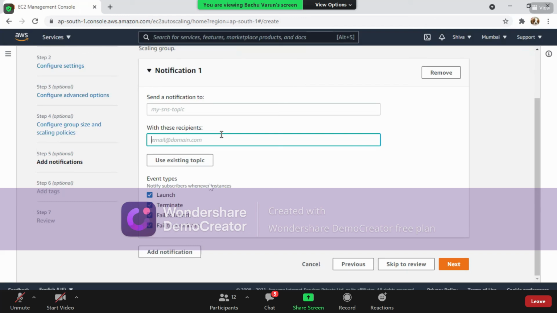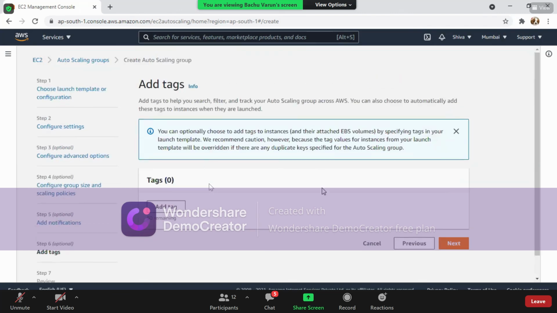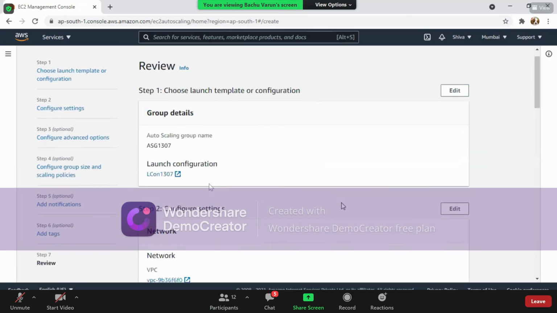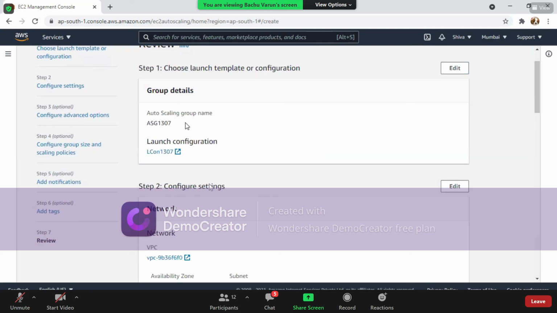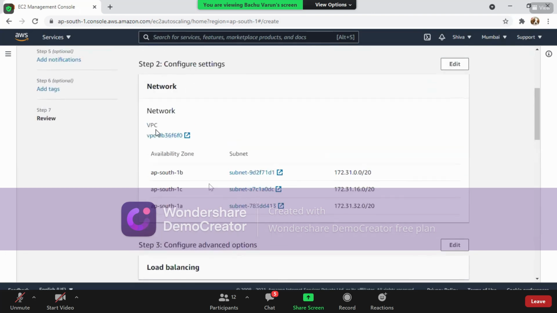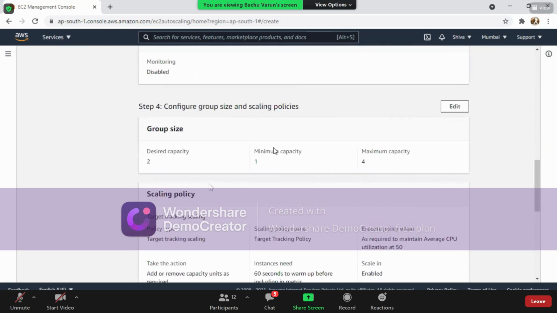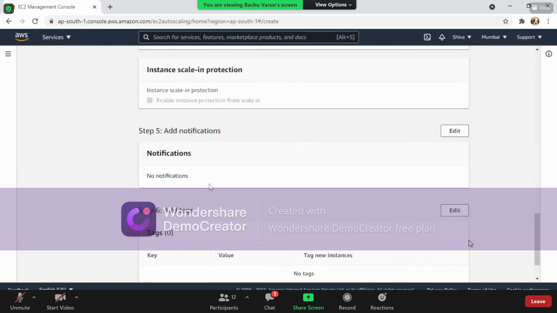Okay. So as of now, we are not going to do this practically. I'm just removing it. In this step, I'm just clicking on next. Tags, yes, from the beginning we are not utilizing any tags. So click on next. Right. So this is the auto scaling group name, and this is my launch configuration name. This is my network, the virtual PC, and all these three subnets are available. Load balancing, we did not select any load balancing. All the things we provided are mentioned here.